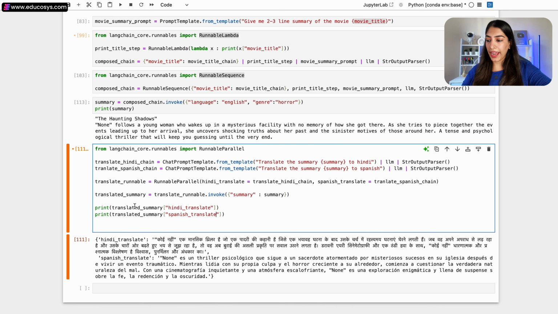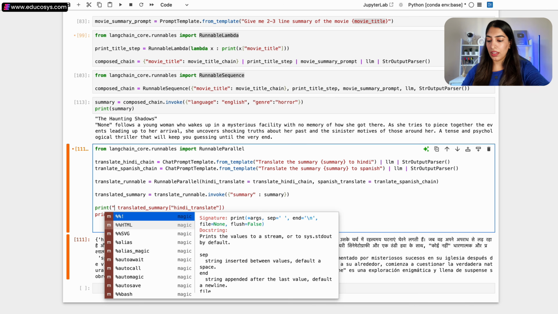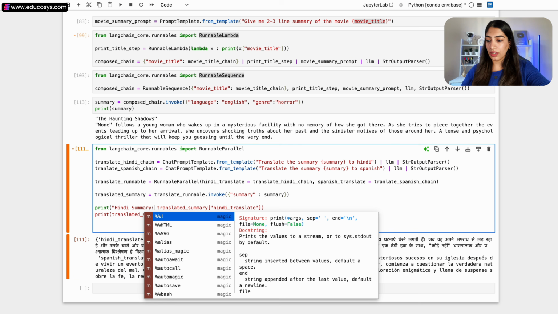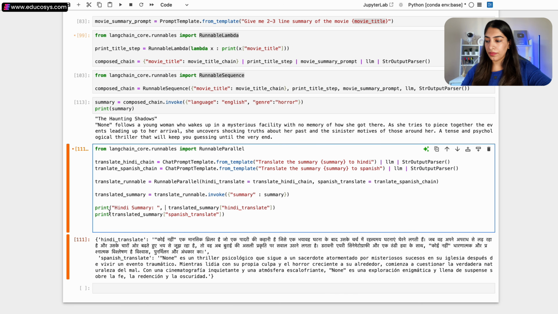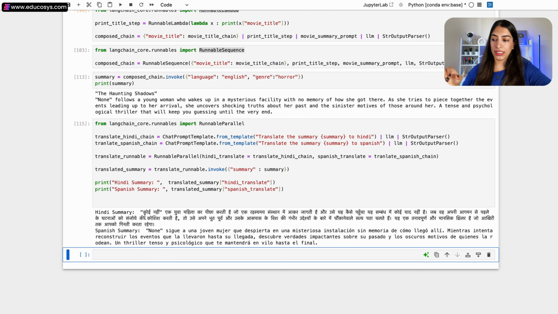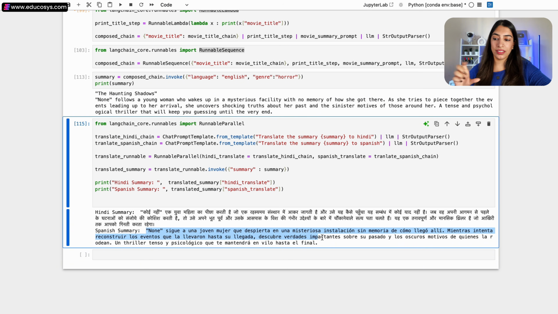And let me also write what we are printing so that it is clear. So Hindi summary and Spanish summary. And let me run this. And now you can see this is the Hindi summary and this is the Spanish summary. Awesome.